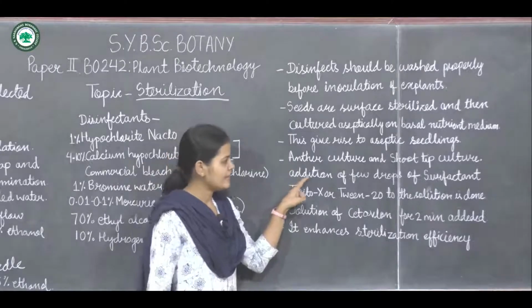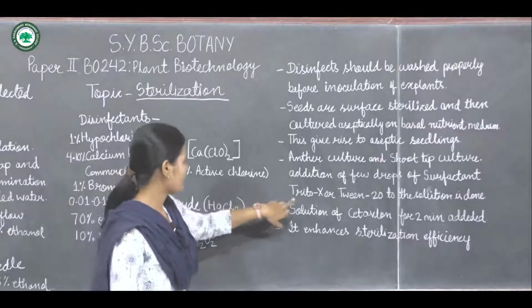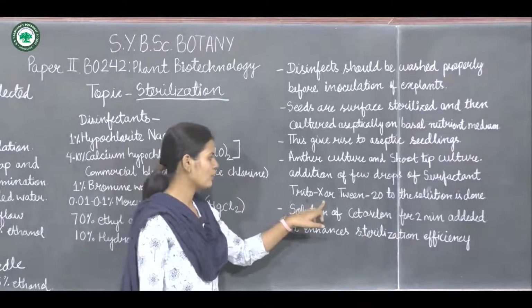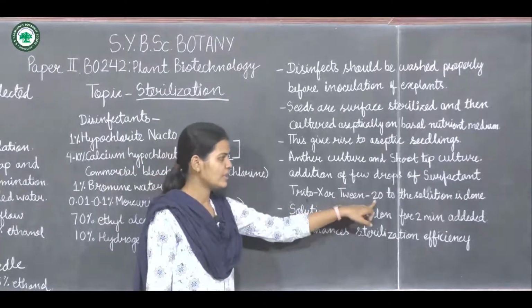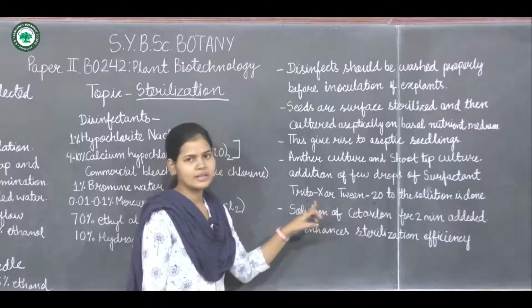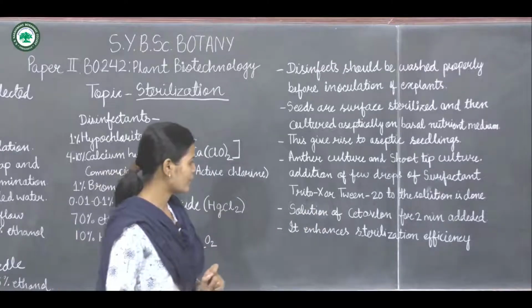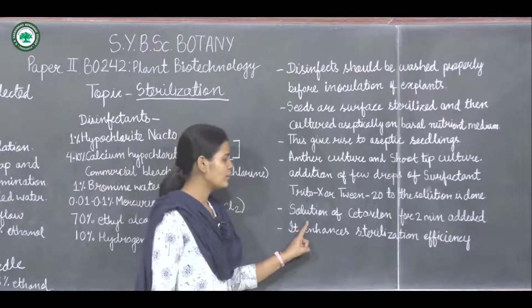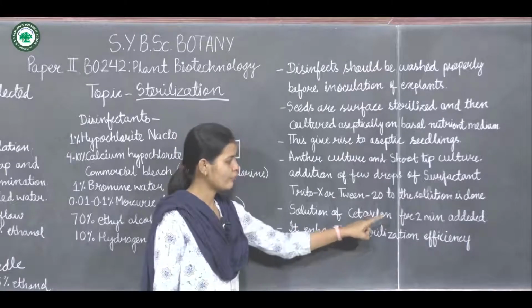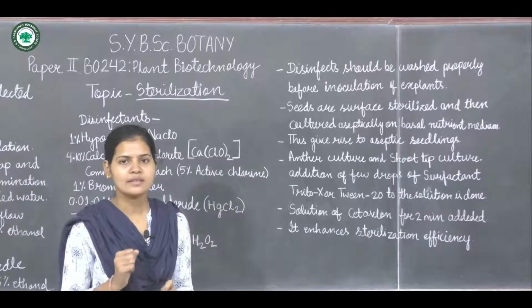A few drops of surfactant are added to the solution. These surfactants are Triton X or Tween 20, and these two chemicals are added during the sterilization process. One more is a solution of Ketavalon, added for 2 minutes as a disinfectant.